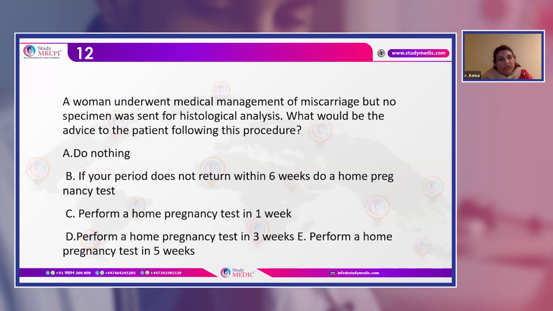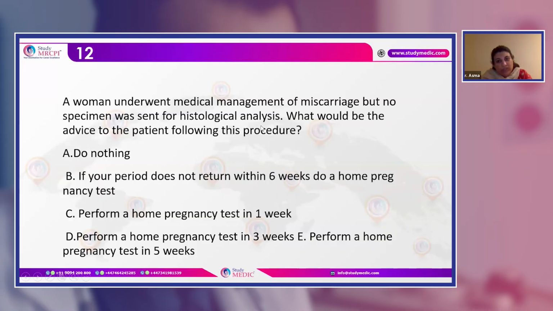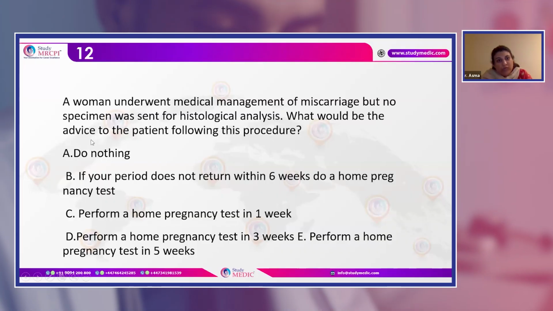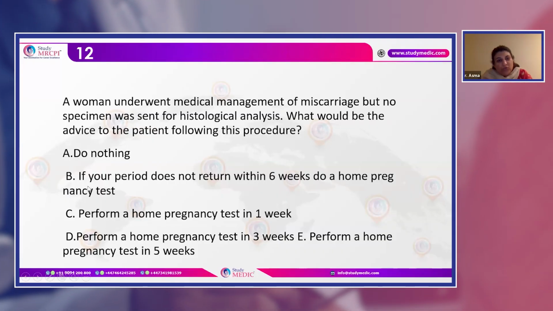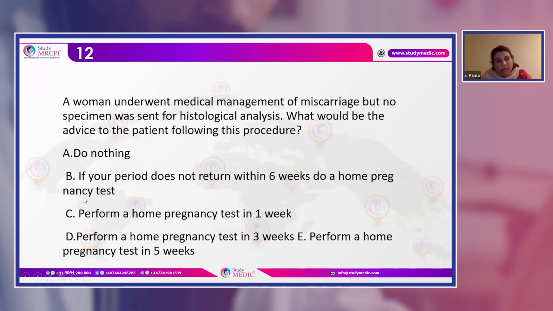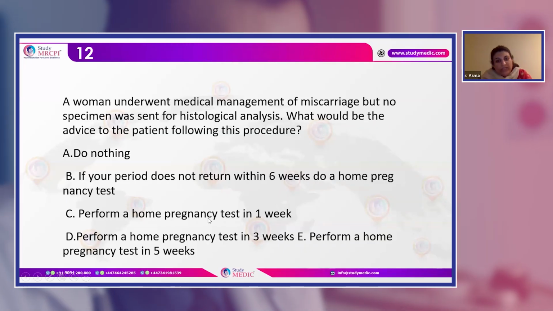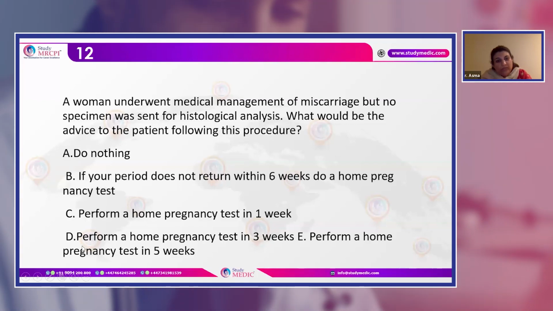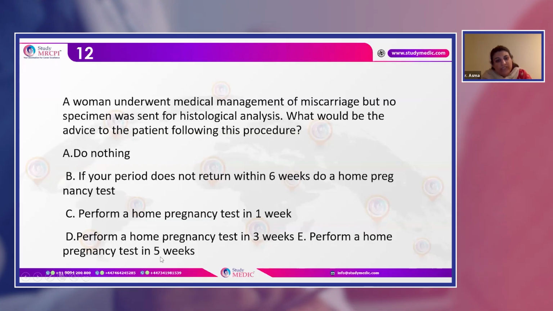Now, in question number 12, a woman underwent medical management of miscarriage, but no specimen was sent for histological analysis. What would be the advice to the patient following this procedure? Number A, do nothing. Number B, if your periods don't return within 6 weeks, do a hormone pregnancy test. Or number C, perform a home pregnancy test in 1 week. Or number D, perform a home pregnancy test in 3 weeks. Or number E, perform a home pregnancy test in 5 weeks.